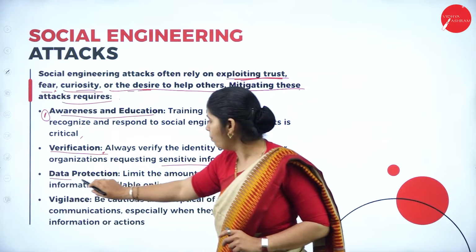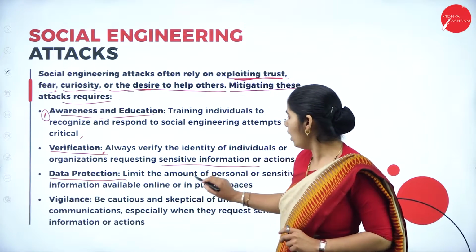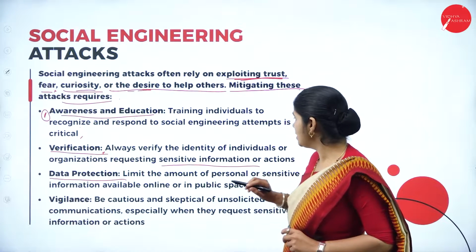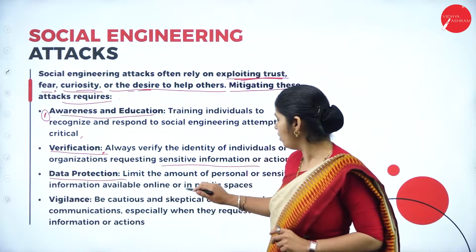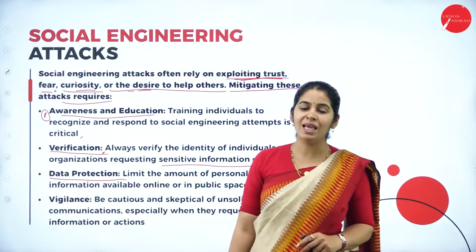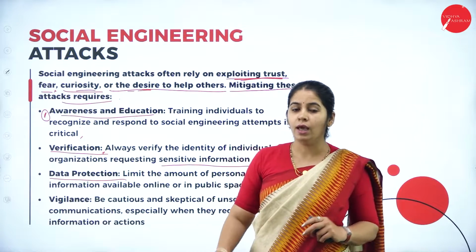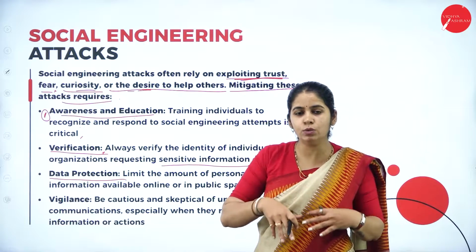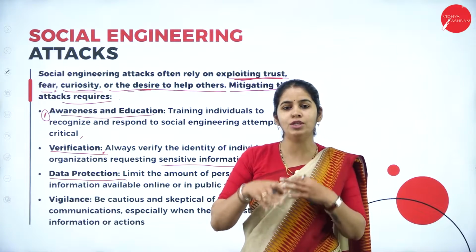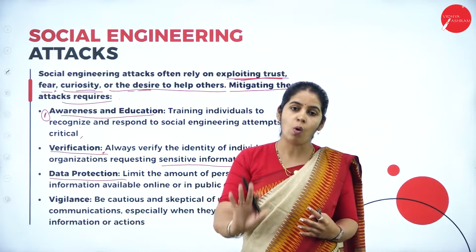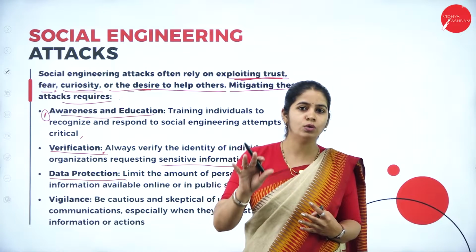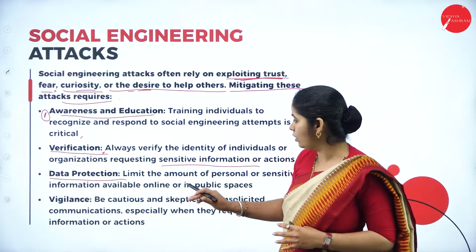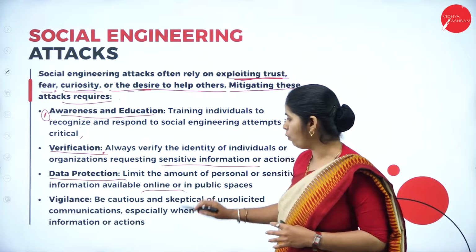Then data protection. Limit the amount of personal or sensitive information available online in the public spectrum. You should not put all your sensitive data, which you feel should not be shared, on social media, the internet, or online platforms.